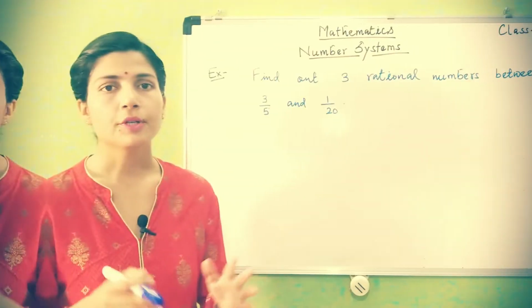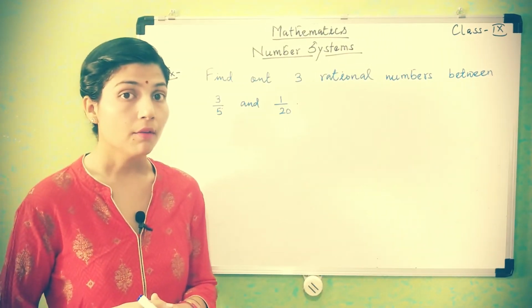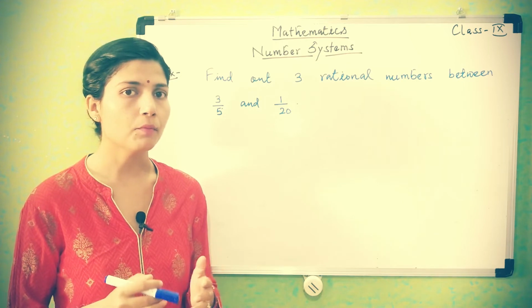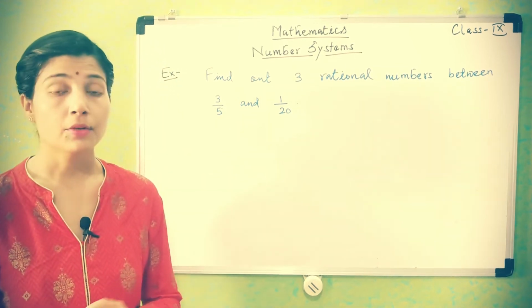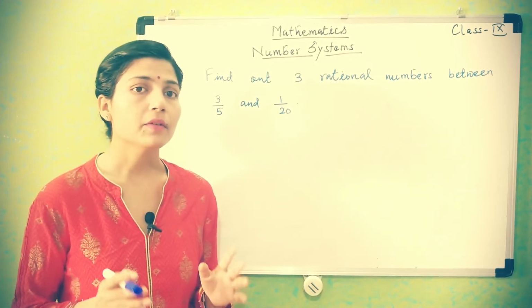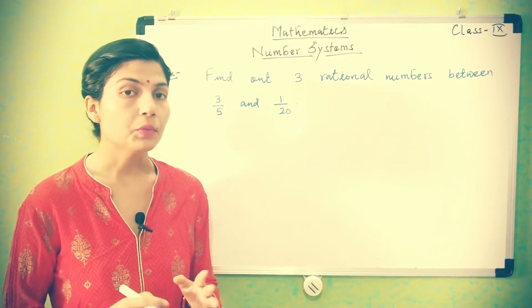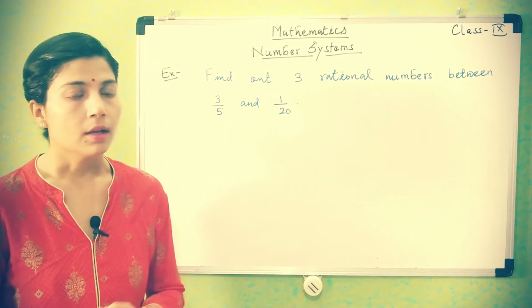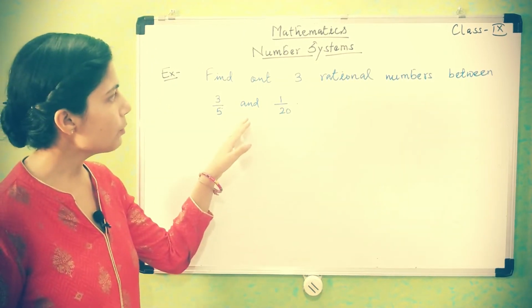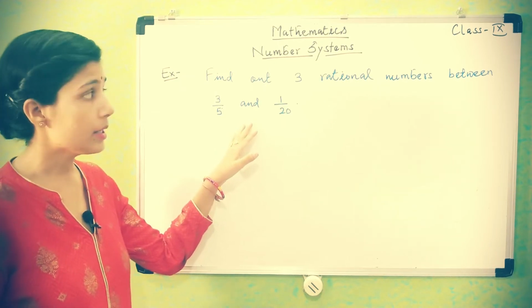Okay students, you all have studied about rational numbers and different types of problems based on rational numbers in 8th standard. As you know well, there are infinite numbers lying between any two rational numbers. So we will discuss here what type of problem is based on rational numbers.